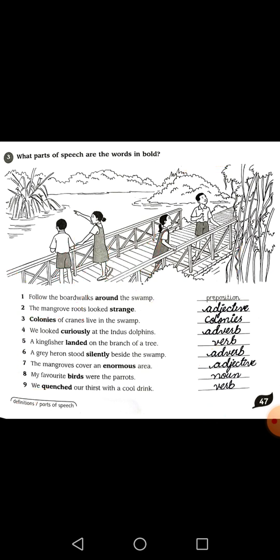So this was about the parts of speech, and how to recognize the parts of speech when given in sentences. You will have to write more examples of noun, verb, adjective, adverb and preposition on your own, and you will have to bold that word, and tell again in the next line which part of speech this bold word is.